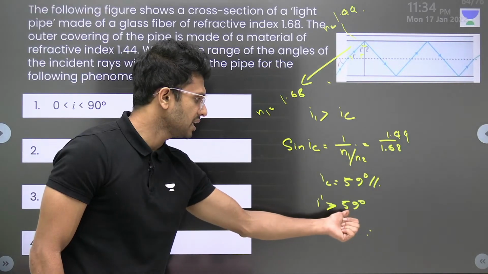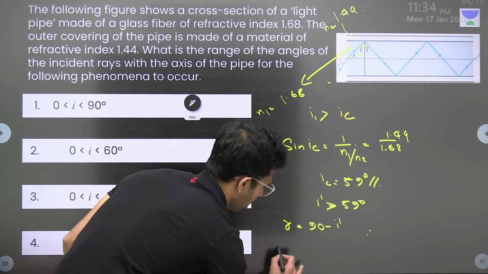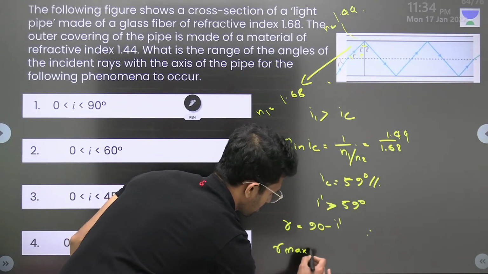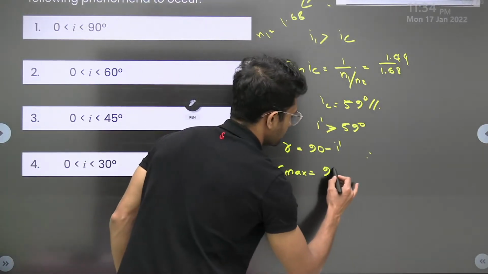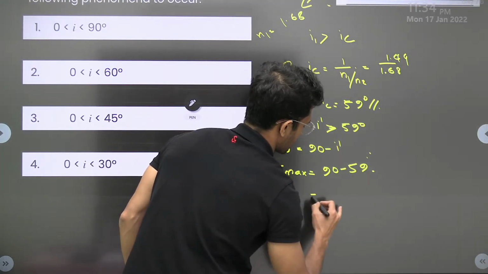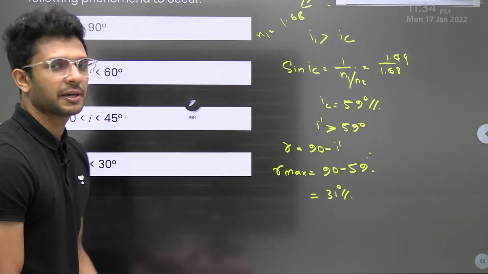What is the minimum value of I dash? 59. Okay? So R max is equal to 90 minus 59, which is 31 degrees. Okay?